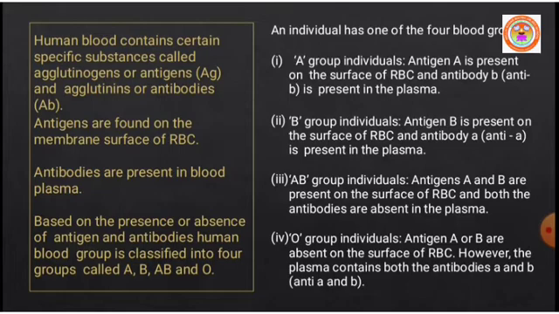The fourth one, O blood group. An individual with O blood group has no antigen A or B on the surface of RBC, but the plasma of their blood contains both antibodies, antibody A and antibody B. So O blood group individuals do not have antigen A or B on the surface of RBC.